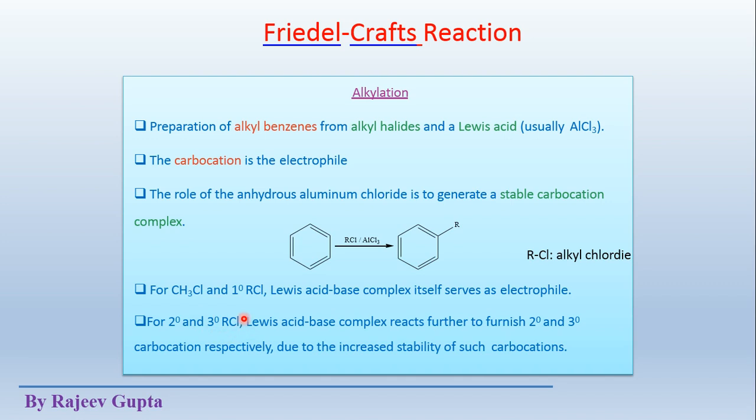isolated or separated form, meaning no complexation is required for 2 degree and 3 degree alkyl chlorides.